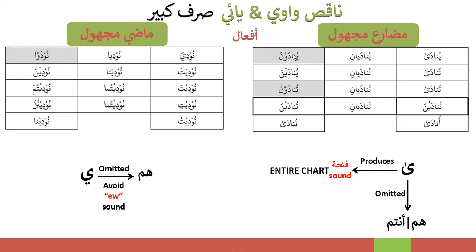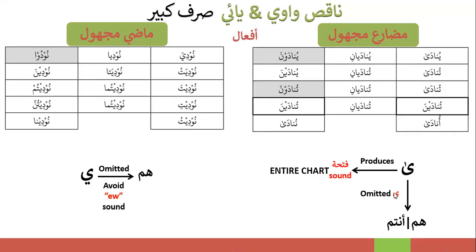These are the two places where alif maksura, when it was changed to ya, the ya is omitted. Not the alif maksura is omitted, it's the ya which is omitted. Let me just put it over here.